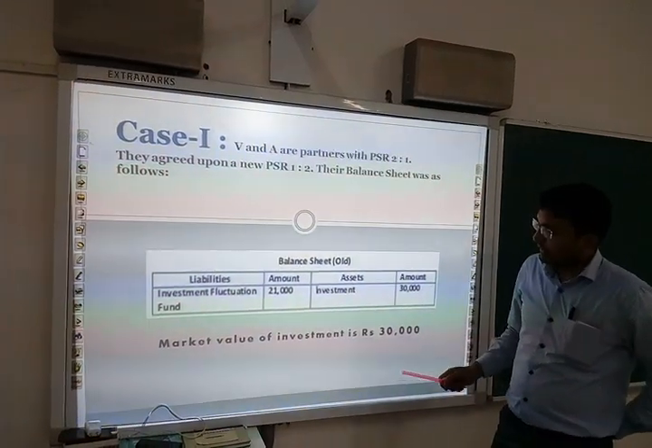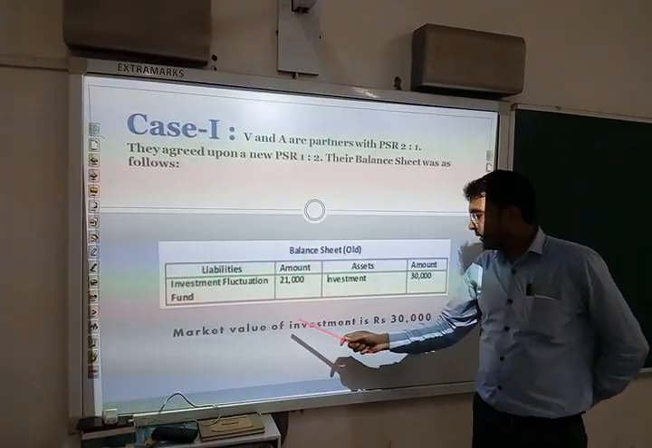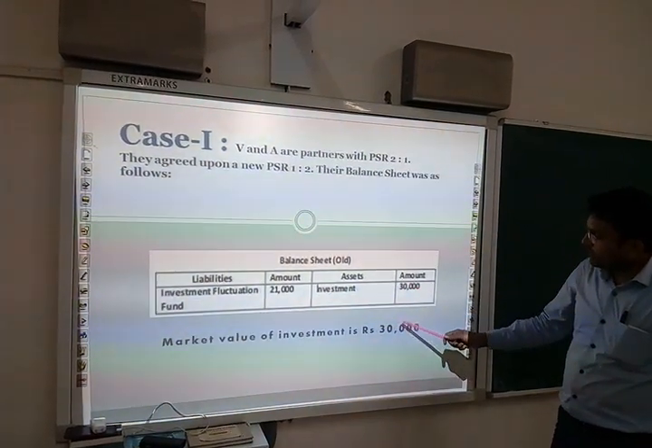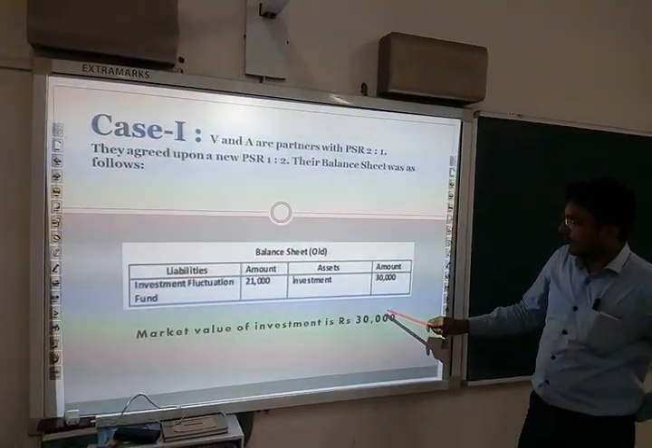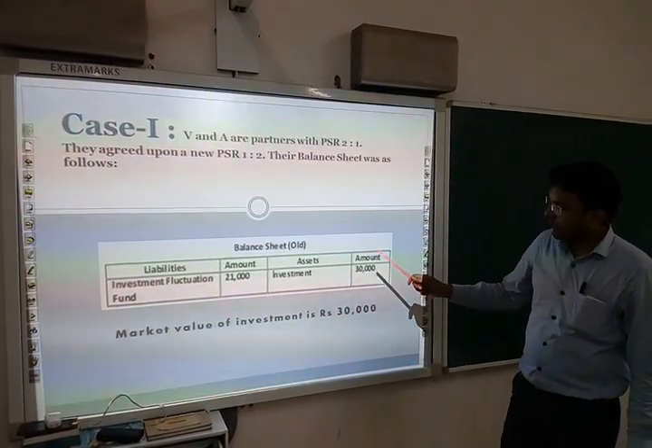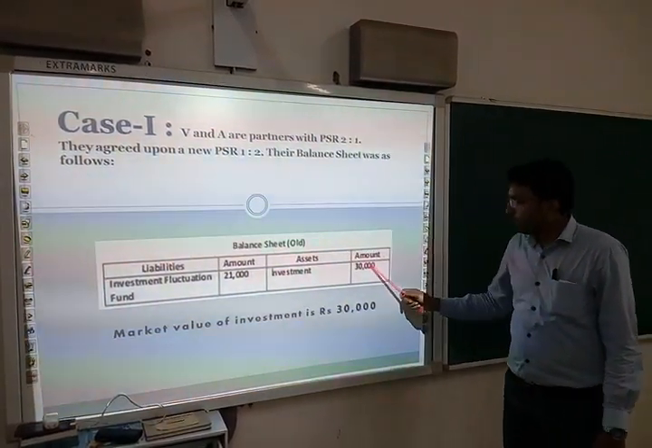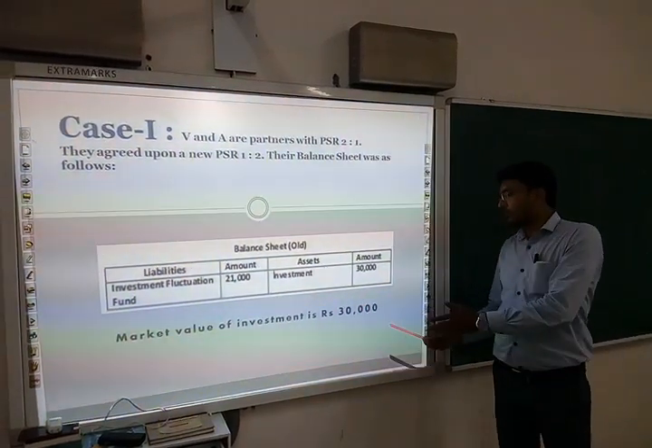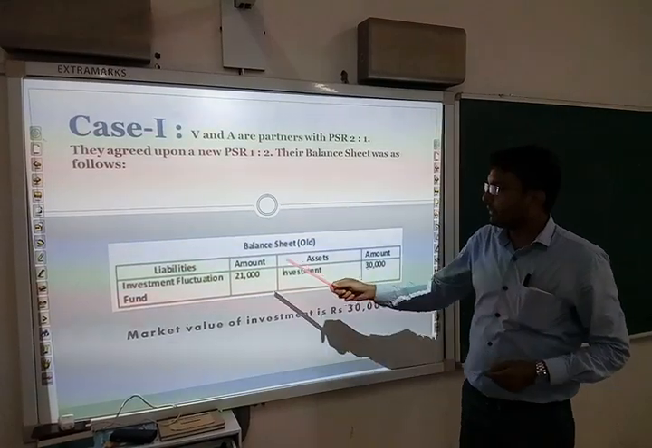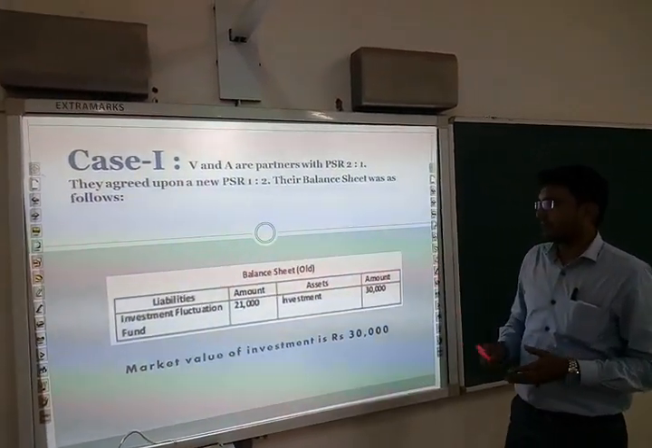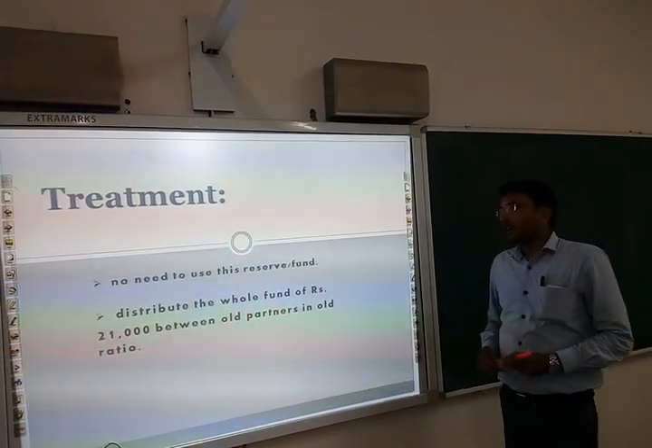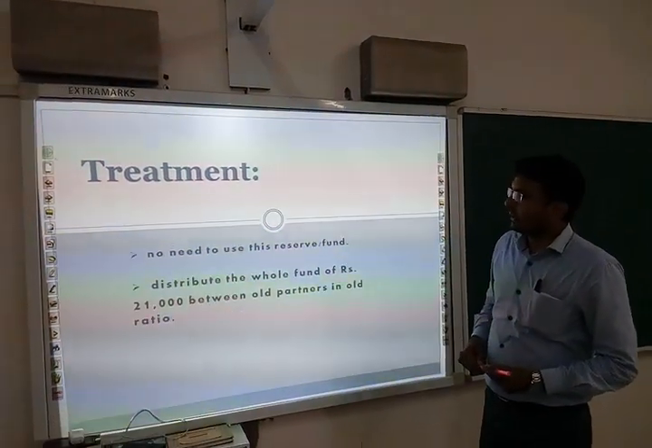Now you are given in the question that the market value of the investment is rupees 30,000, which is equal to the book value of the investment. Here we are comparing the book value of investment with the market value of investment. So how will we treat this investment fluctuation fund in this case? The treatment is as follows. No need to use this reserve or fund.